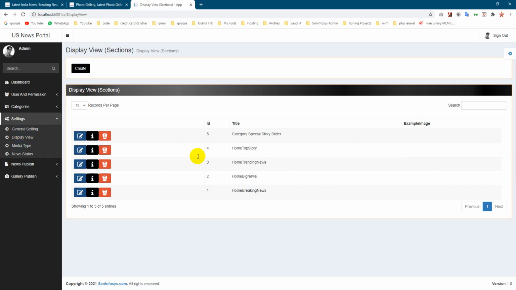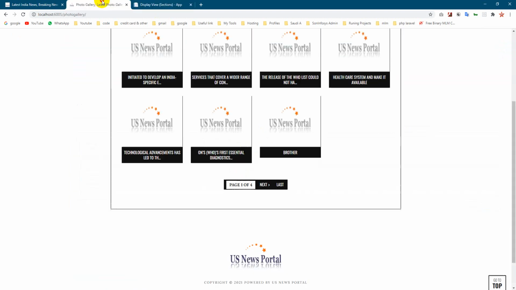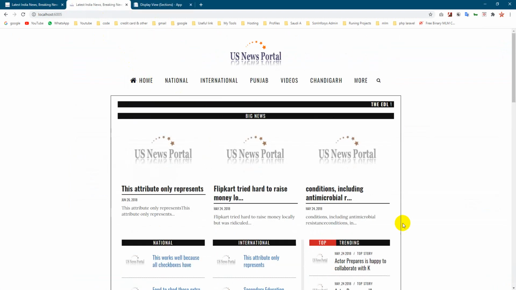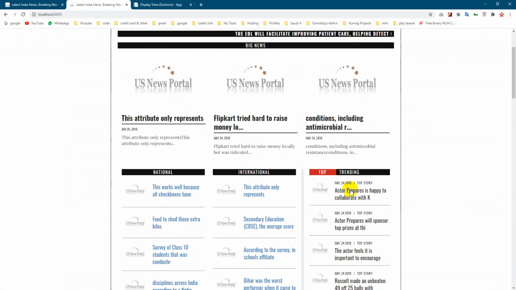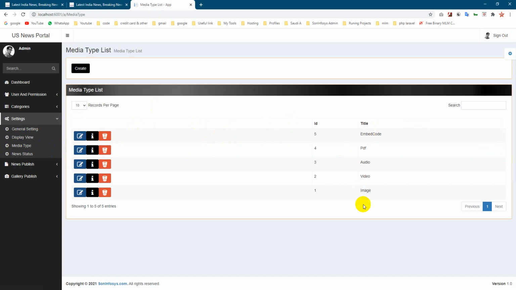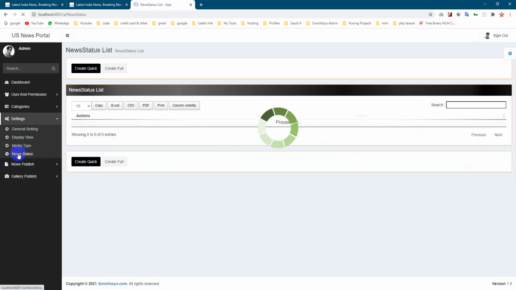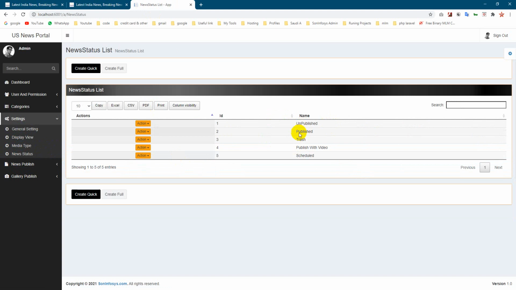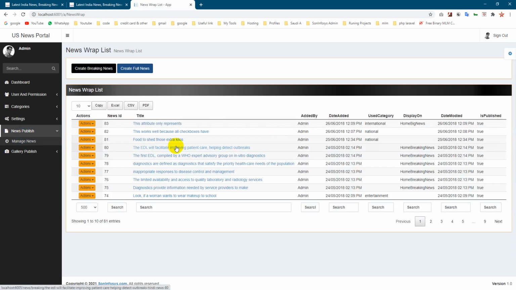This is the display view. What is a display view? Basically the special slider, top news, trending news, and big news. As I told you, if you remember, the big news, breaking news, and top trending. So it's a display master. Another master covers what type of media you can upload. Then there is the news status: publish, unpublished, and so on. That way you can manage your news.